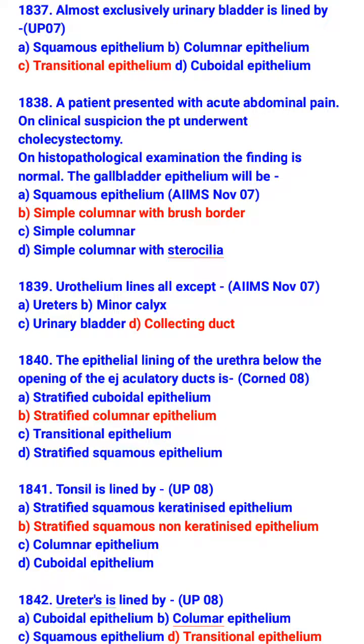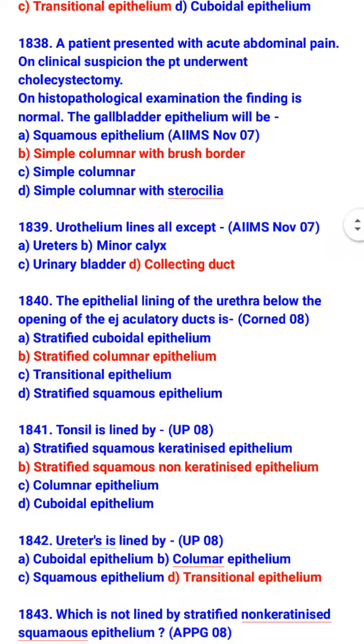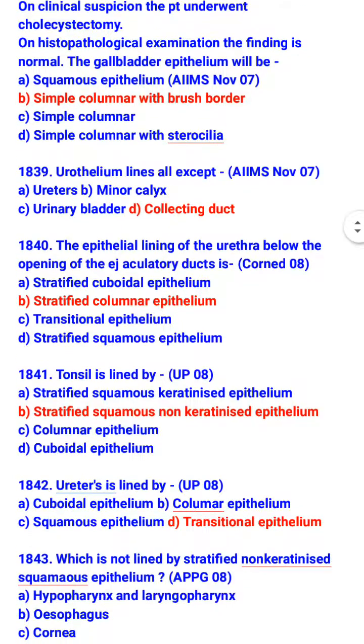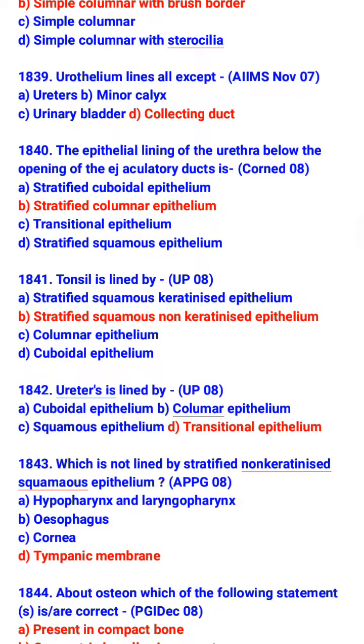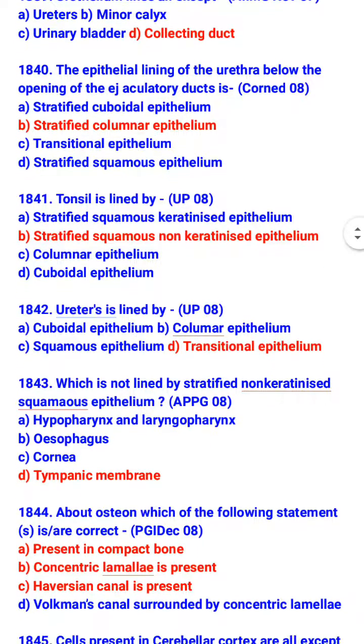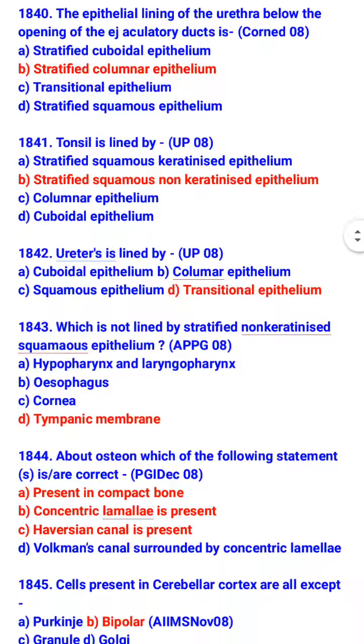The epithelial lining of the urethra below the opening of the ejaculatory duct is stratified columnar epithelium. Tonsil is lined by stratified squamous non-keratinized epithelium. Ureter is lined by transitional epithelium, which is not lined by stratified non-keratinized squamous epithelium. Tympanic membrane is not lined by stratified non-keratinized squamous epithelium. What is lined? Hypopharynx and laryngopharynx, esophagus and cornea.